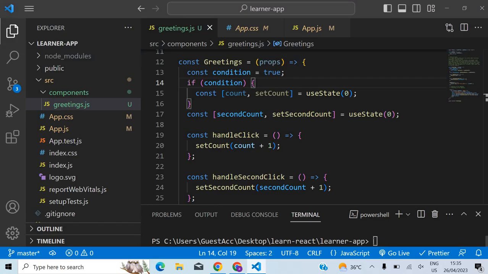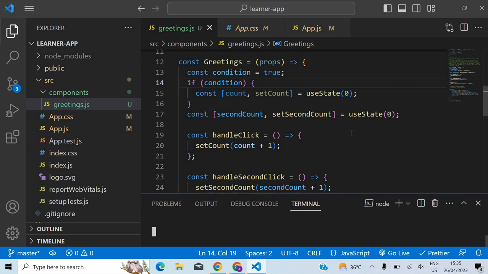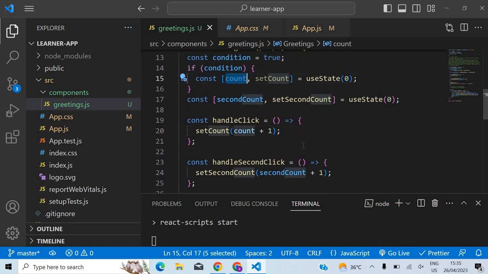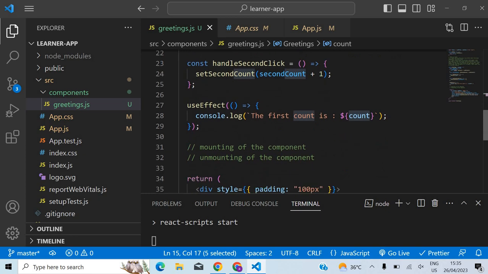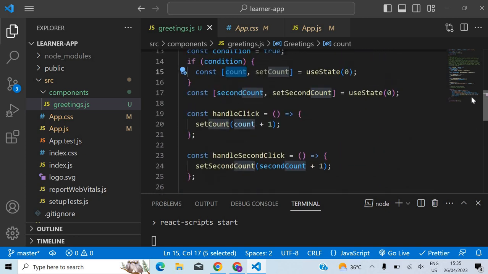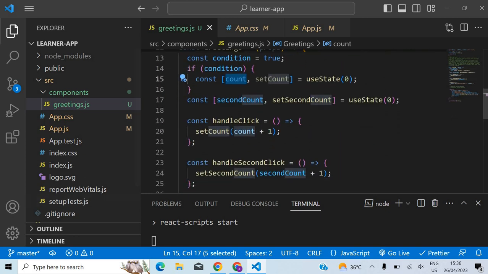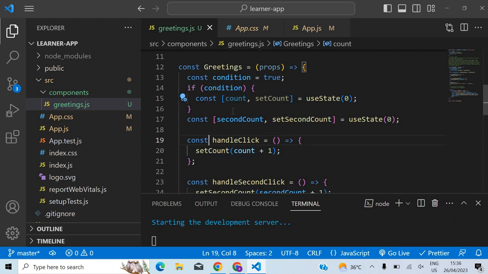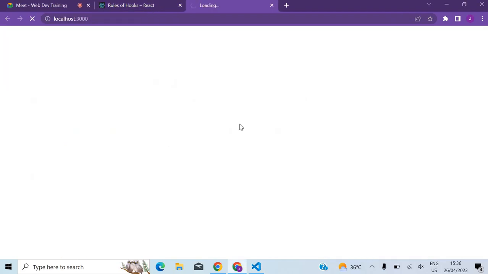Okay, the server is not started. So here in this case, you see this count will not be accessible.